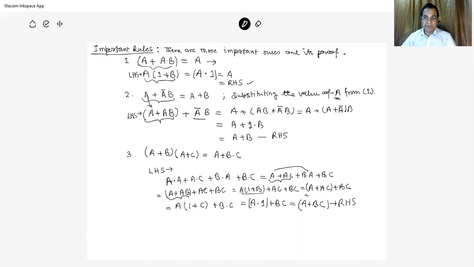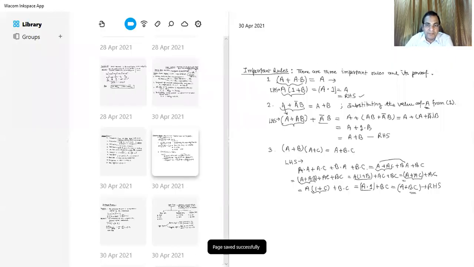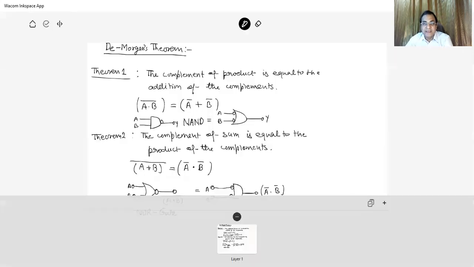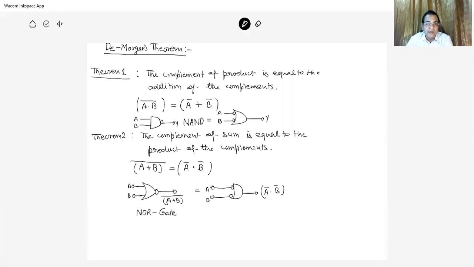So this is A plus AB, and taking A common, 1 plus B is 1. So this is A. Now that A is taken with A plus BC, which is the right-hand side. So these three important rules are used to simplify different cases.